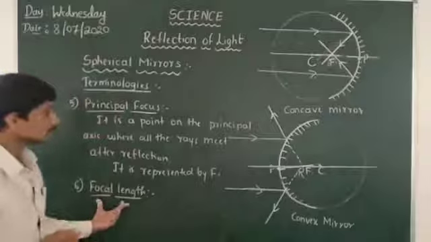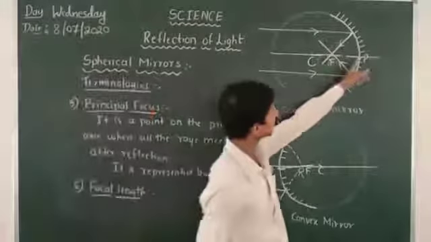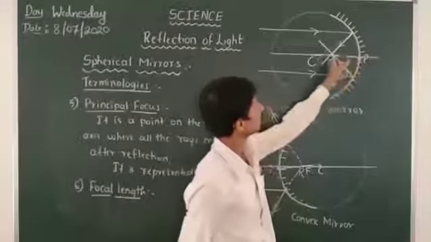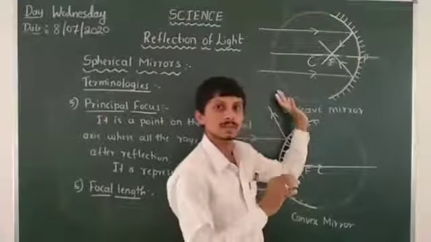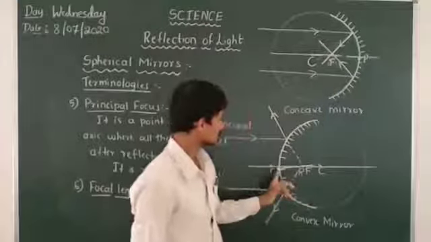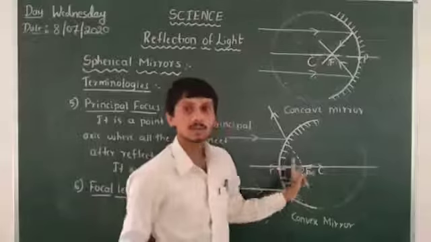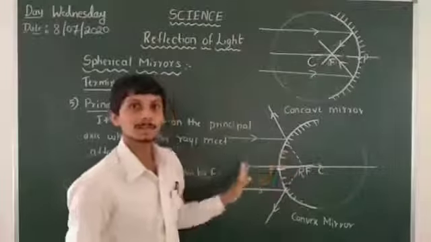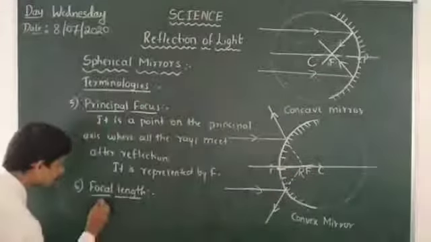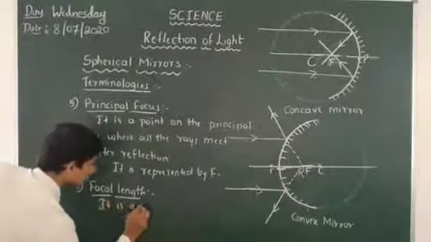So what is the focal length? Focal length is the distance between the pole and the principal focus of the mirror.